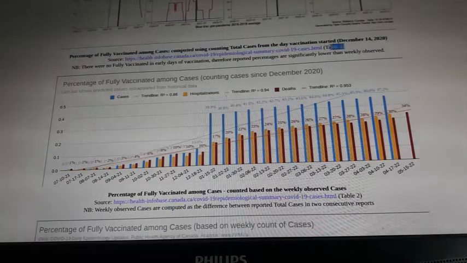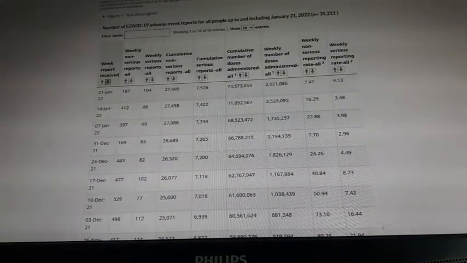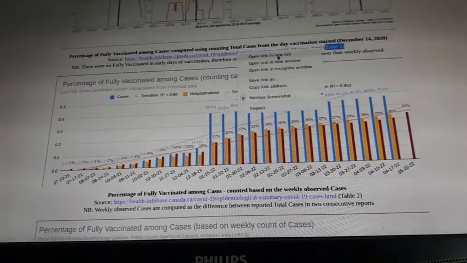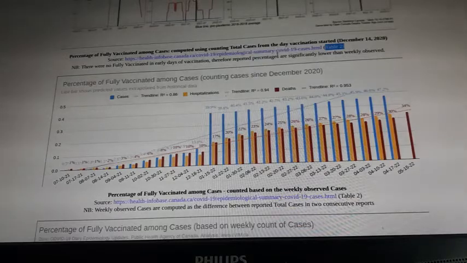That's the table number 2 from their page, linked right here. And if you click here, you will end up on this page. Okay, we'll open it in a new tab.